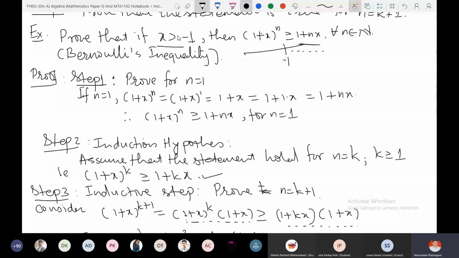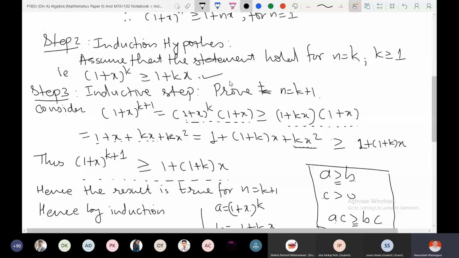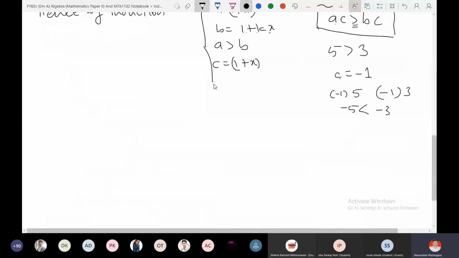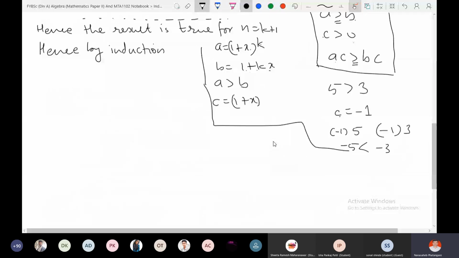That's why this remains greater. And why are we sure? Because we have already made the assumption that x is greater than minus 1. So that makes sense now. Otherwise it would be the wrong step if we were not sure that 1 plus x is positive, but we are sure now. Okay, fine. And therefore now the proof is complete.